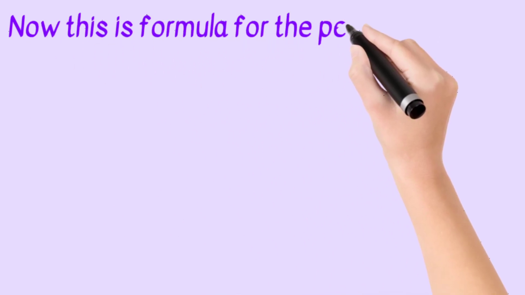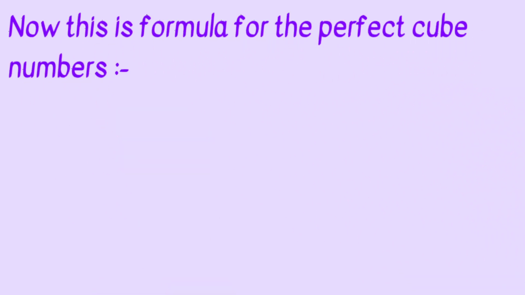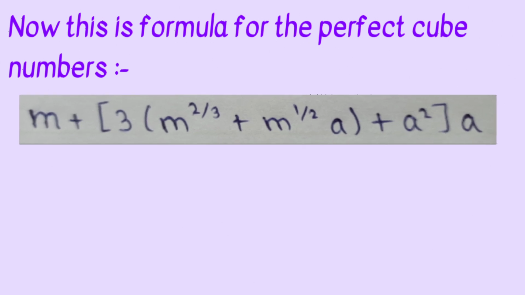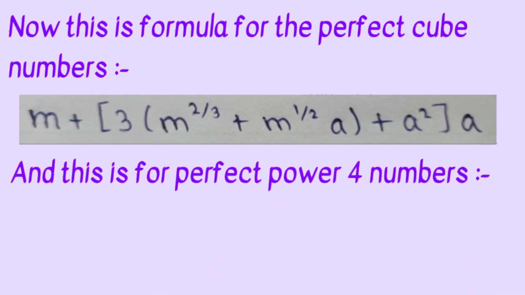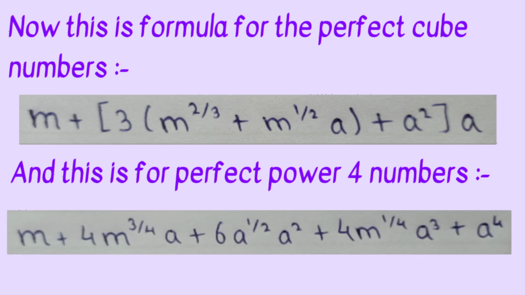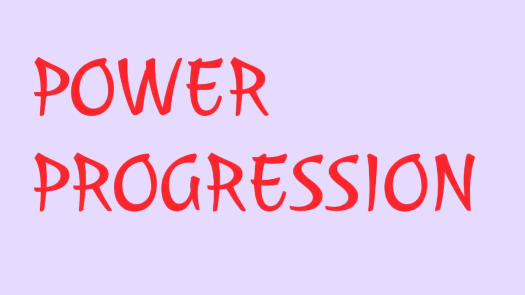Now this is formula for the perfect cube numbers. And this is formula for the perfect power 4 numbers. And for this sequence also we have to follow same process. Now for my convenience I call it as power progression and I will reveal the secret in next video how I got these formulas.